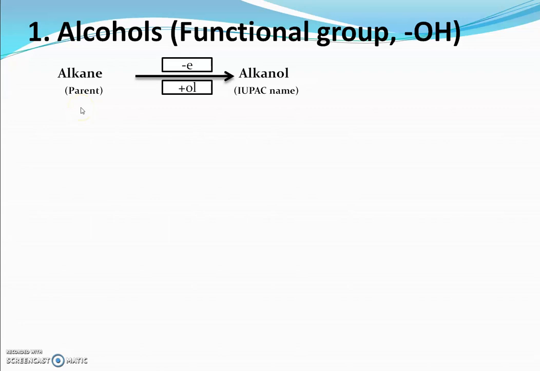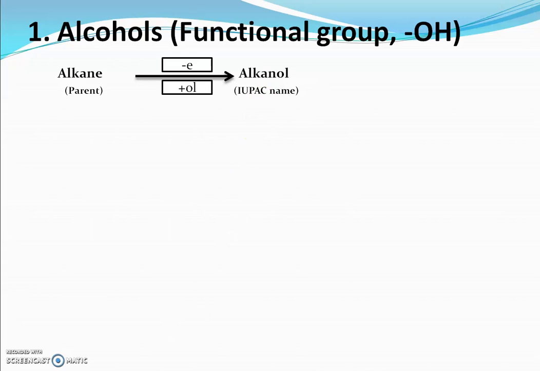From the name of the alkane, we remove the E, and to that we add OL. So the new name will be alkanol, and this is the IUPAC name of alcohols.